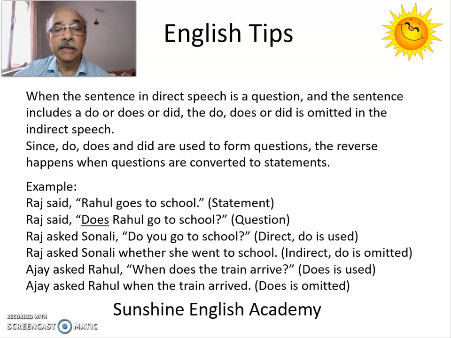And the next one, Ajay asked Rahul, when does the train arrive? Here, does is used to form the question. We can't form the question without does. We can't say when the train arrives. So, when converted to indirect speech, our sentence becomes Ajay asked Rahul when the train arrived. So, the does is omitted when we change to indirect speech.